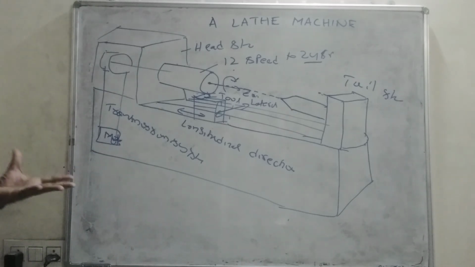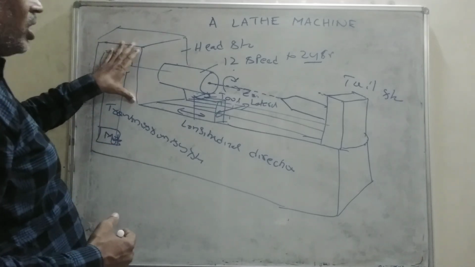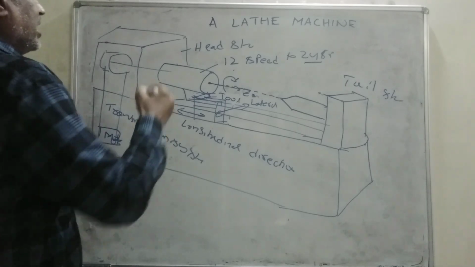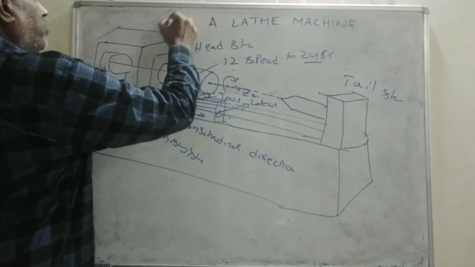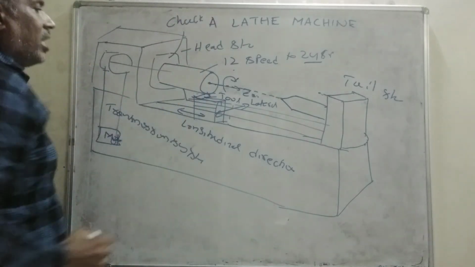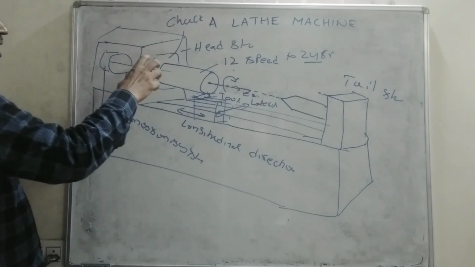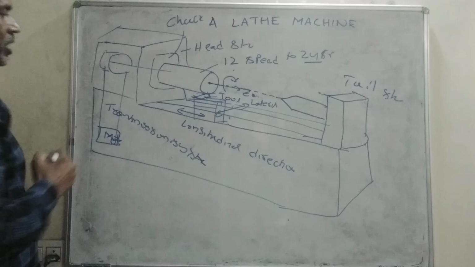So this is how a lathe can be constructed. The lathe has a headstock and tailstock. In the headstock, the chuck will be there, a 3-jaw chuck or 4-jaw chuck, which holds the workpiece. This chuck will be in rotary motion by a transmission system with the help of a motor.